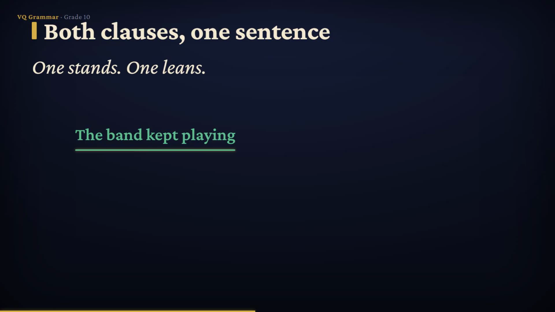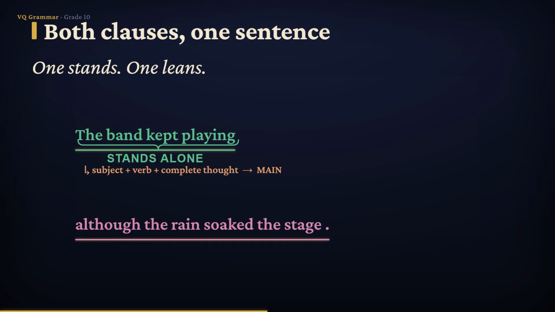I've split it onto two rows so you can see the seam. The top row has a subject, a verb, and a complete thought. Say it alone and it's a perfectly good sentence, so that is our main clause. The bottom row also has a subject, the rain, and a verb, soaked.